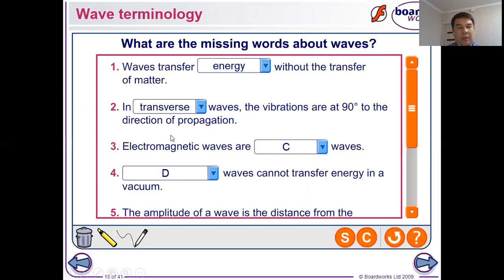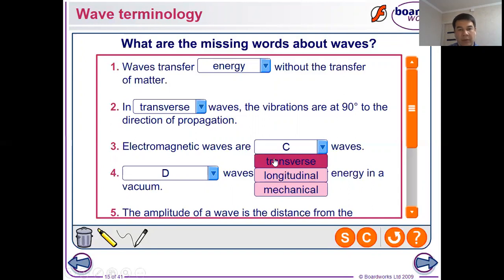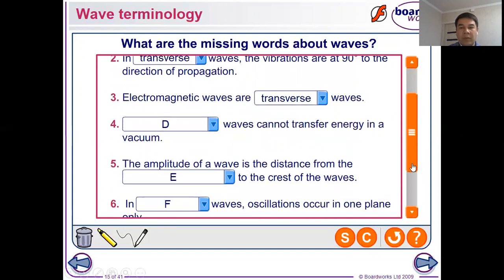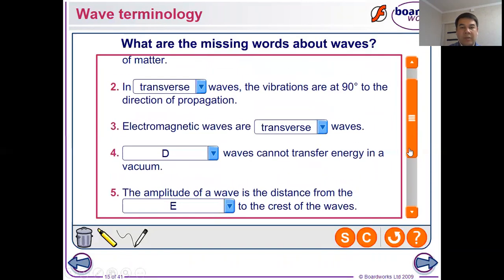As a third, electromagnetic waves are missed word waves. We have three choices: transfer, longitudinal, and mechanical. At this point, we have to remember the definition of transfer and longitudinal. For electromagnetic waves, I will choose transfer waves. At the end, when we finish all these questions, we will check them.